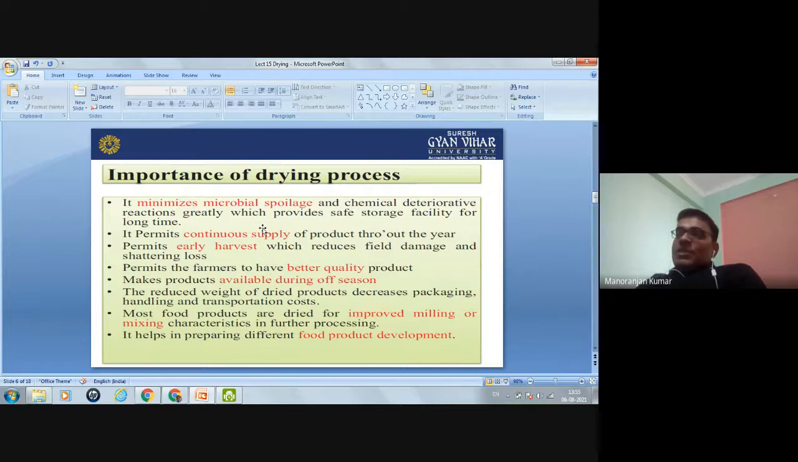The other advantage is most food products are dried for improved milling or mixing characteristics in further processing. The milling and the mixing characteristics will improve by the drying. Also, it helps in preparing different food product development. So these are the importance of the drying process.